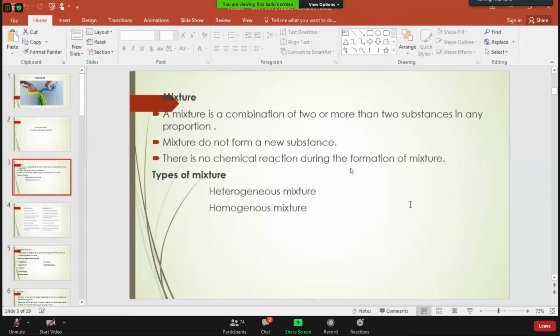If we mix 5 teaspoons of sugar in 1 glass full of water, it is also a mixture. So there is no fixed proportion of mixing. Once two or more substances get combined with each other, the mixture is formed.